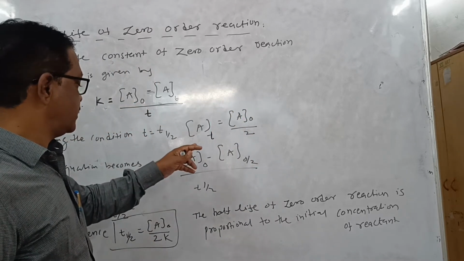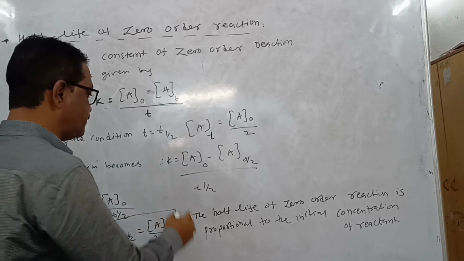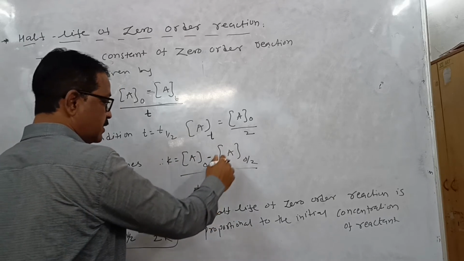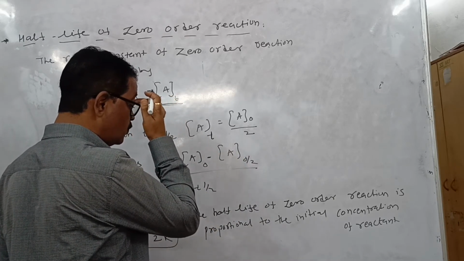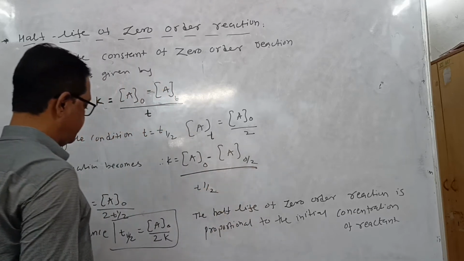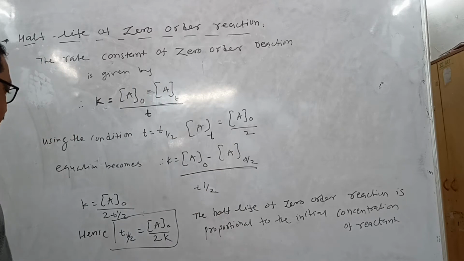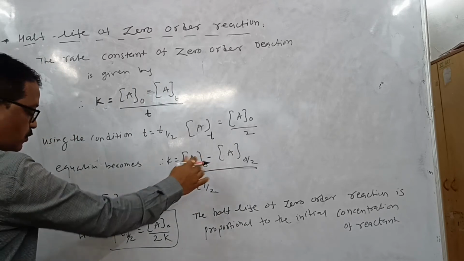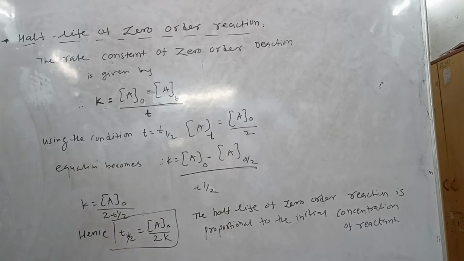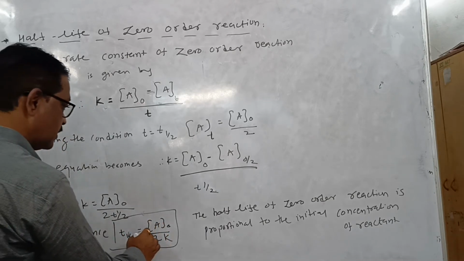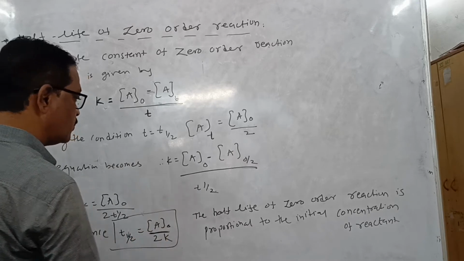The equation becomes k is equal to ([A]0 minus [A]0 upon 2) upon t half, so k is equal to [A]0 upon 2 t half. Hence t half is equal to [A]0 upon 2k.